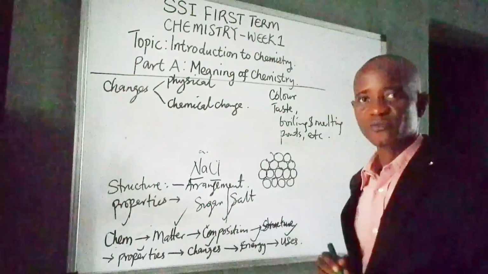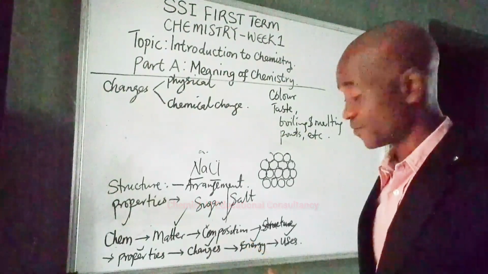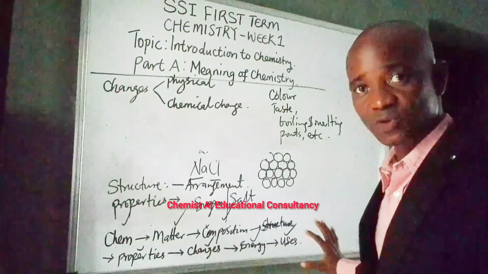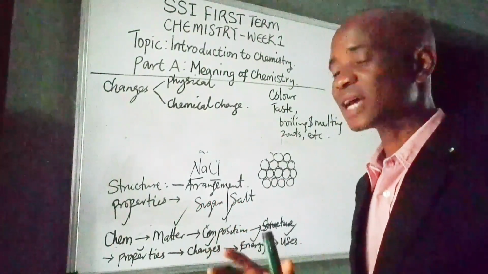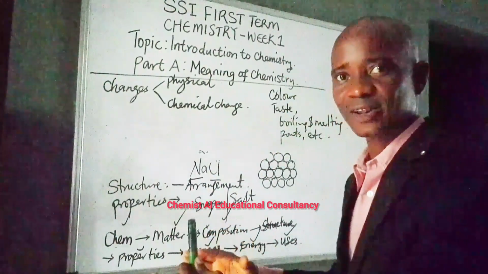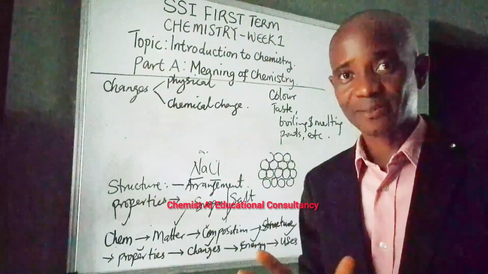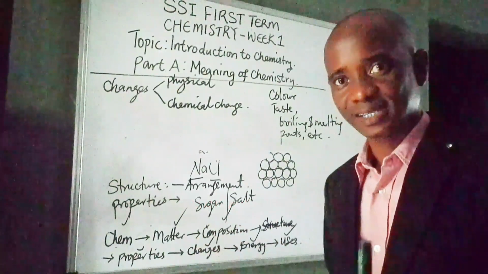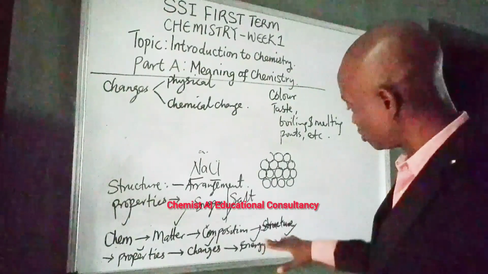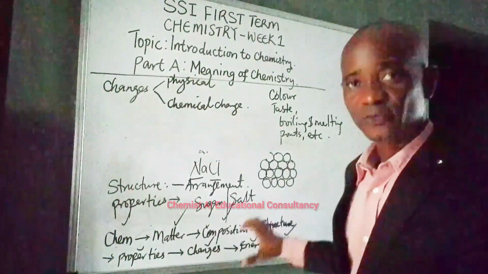Finally, uses of matter. In fact, chemistry would become one of the most useless studies if the matter we are studying have no uses. So when we talk about uses of matter, we are talking about how we can use the experience gathered from learning the changes that matter undergoes, its properties, structure, its composition, to apply them in a way that will benefit. And also, the uses of this matter directly form part of uses here. So uses is the most important aspect of chemistry.